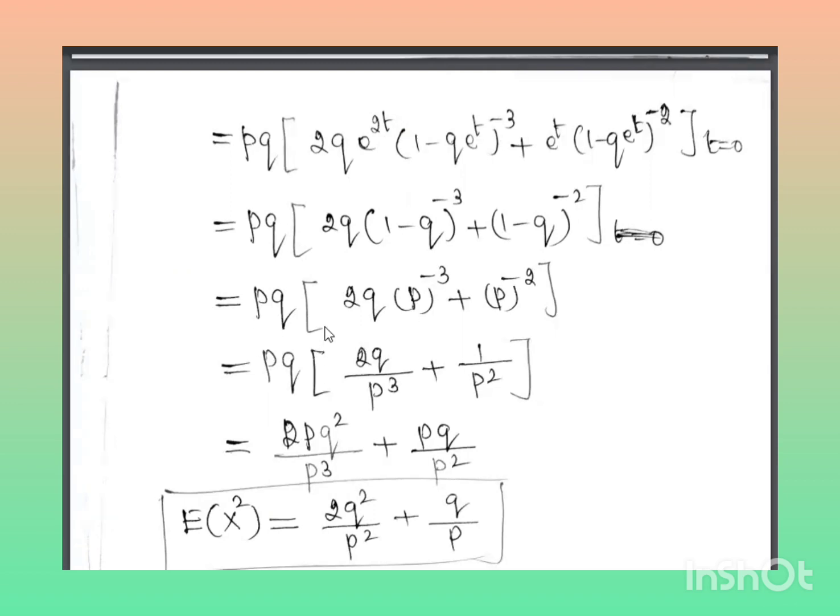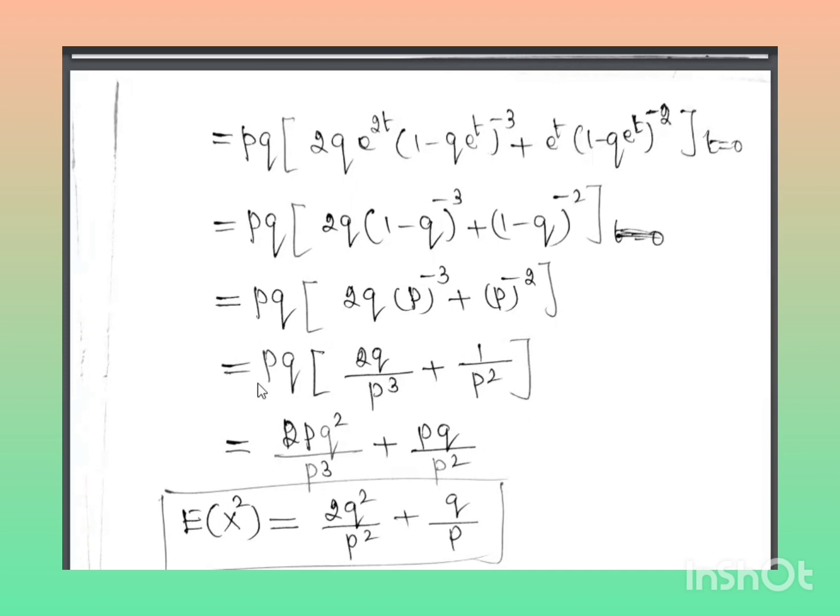So pq, 2q, what is 1 minus q? That is p. p power minus 3 plus (1 minus q) power minus 2. 1 minus q is p, because p plus q is equal to 1. So (1 minus q) power minus 2 is p power minus 2. So pq, 2q divided by p power 3, plus 1 divided by p power 2.